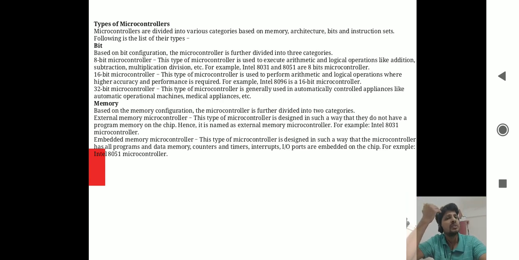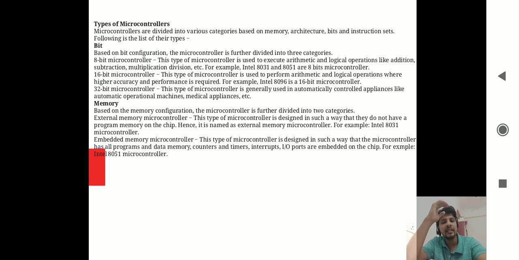Now when we come to the 32-bit microcontrollers, these are used in places where automatically controlled applications, controlled automatic operations, are to be done in those particular appliances. These 32-bit microcontrollers are used wherever we want to use a microcontroller in complex operations where automatic operations are required.